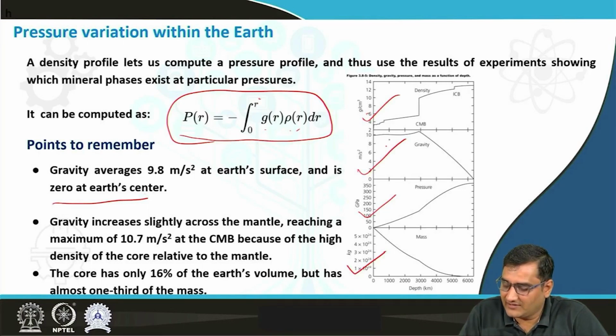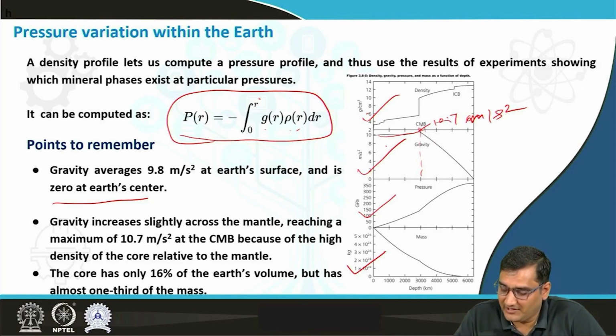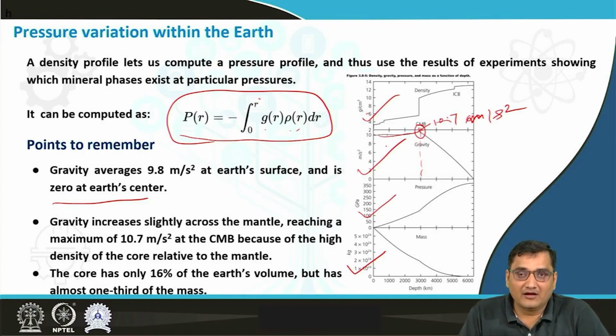Gravity, if you look at this graph, increases slightly across the mantle, reaching a maximum value of 10.7 meter per second square at the core mantle boundary. So this is the core mantle boundary, and because of the high density of the core relative to the mantle, it basically peaks at this particular core mantle boundary. And if you go to further depth, then the value of the gravity decreases towards the core and reaches zero. The core has only 16% of the Earth's volume, but it has almost one third of the mass.